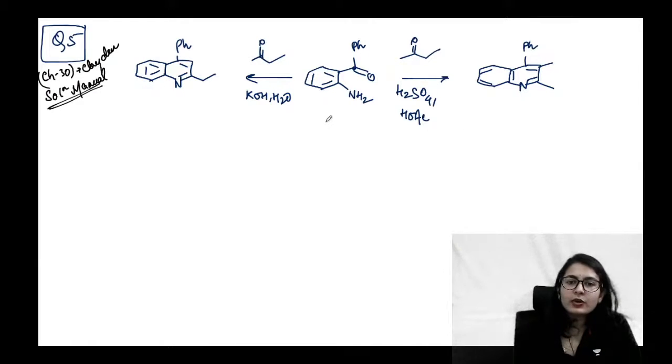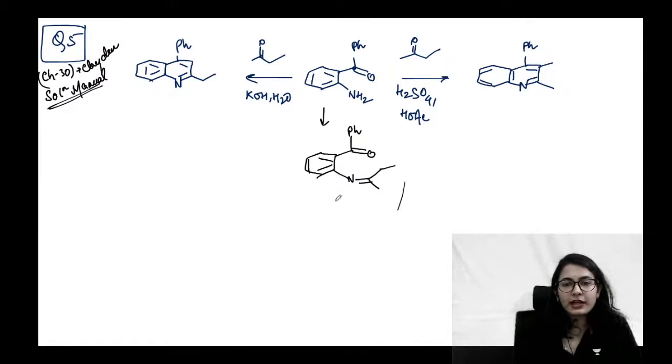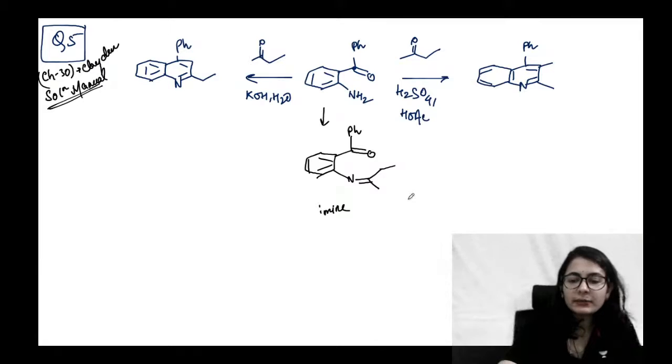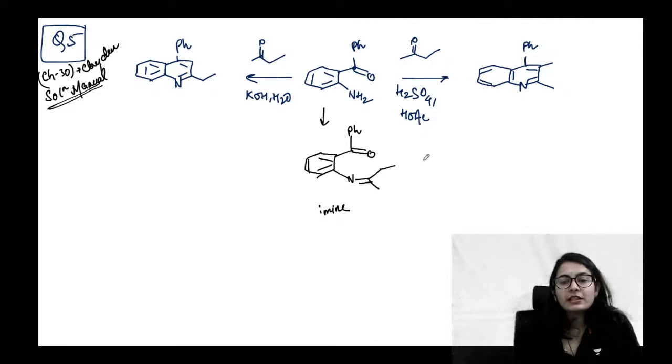देखो, so first of all guys, मैंने आपको क्या बताया था, whenever you see an amine and a carbonyl, without any second thought, first of all you are going to form the imine. Yes or no? ये नाइट्रोजन है, प्राइमरी अमीन है, और ये कार्बोनिल है, इससे क्या बन जाएगा, इमीन बन जाएगा. Like this. This is the imine that you have. Imine. Okay. लेकिन guys, क्योंकि synthesis हो रहा है, so imine से enamine बनाना पड़ेगा. We have to make the enamine.